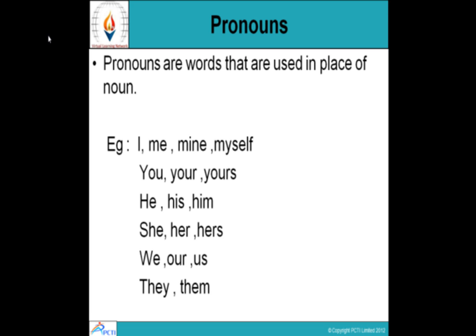Some pronouns are I, me, mine, myself, you, your, yours, he, his, him, she, her, hers, we, our, us, they, them. So, pronouns are the words that replace nouns in a paragraph or in a passage.